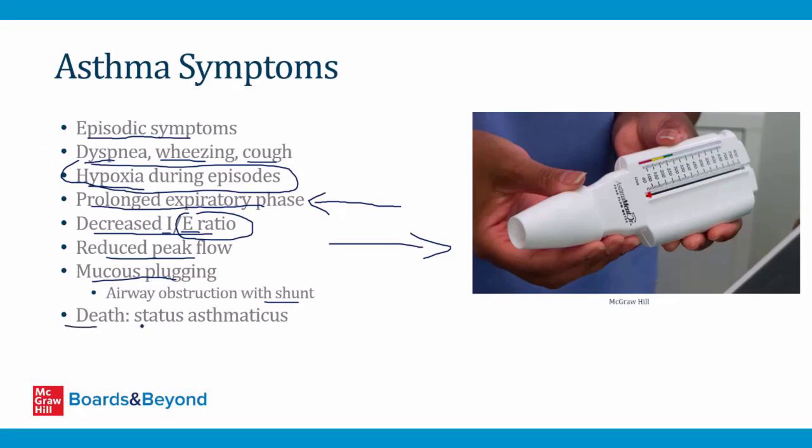This is caused by status asthmaticus, which basically means a prolonged asthma episode that does not resolve even with drug therapy. This is called status asthmaticus, and it's the way that people sometimes rarely die from this condition.